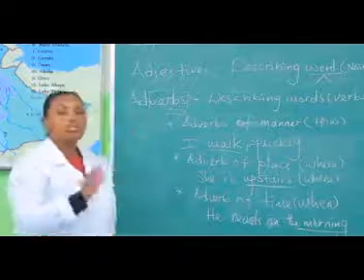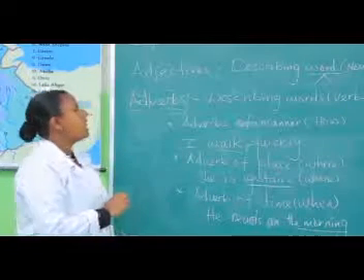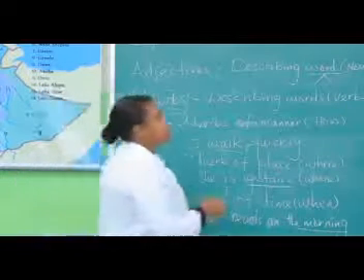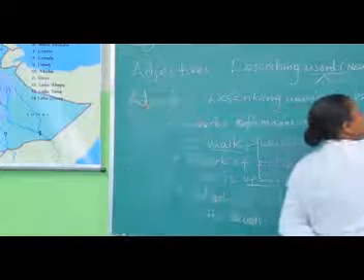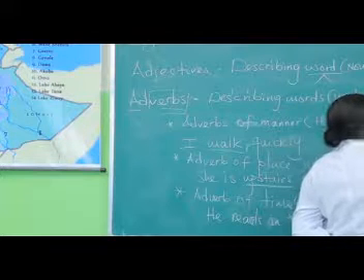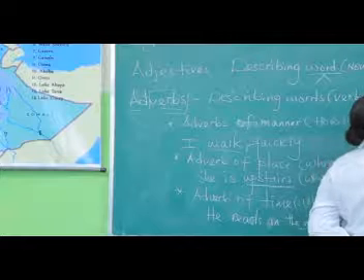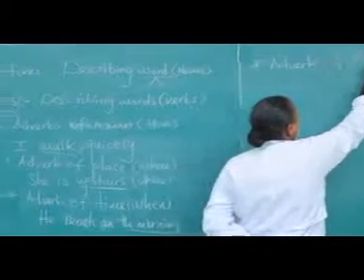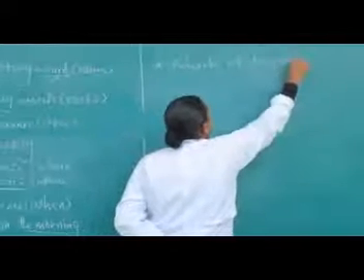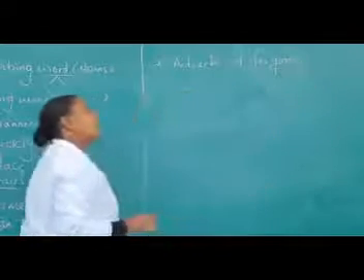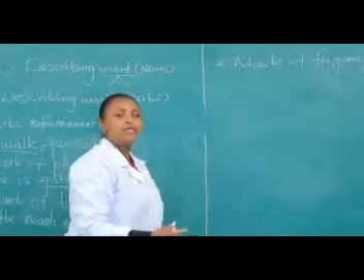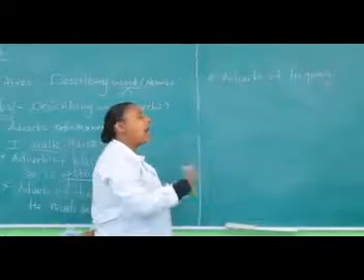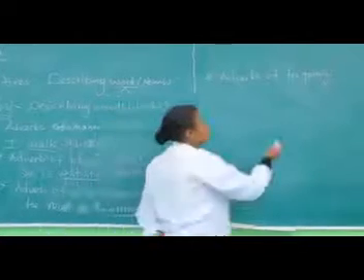The last one which we are going to focus on today is adverbs of frequency. So these adverbs of frequency tell us how many times the action happened or how often the action happened.